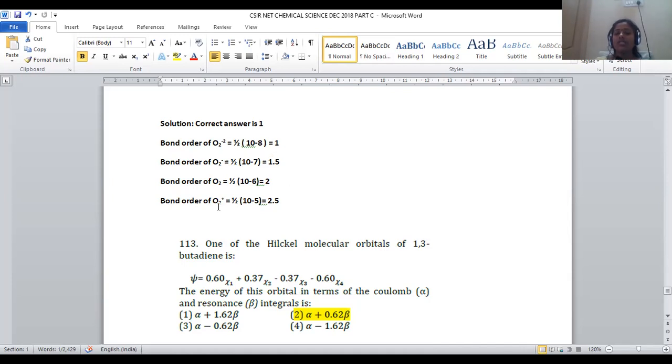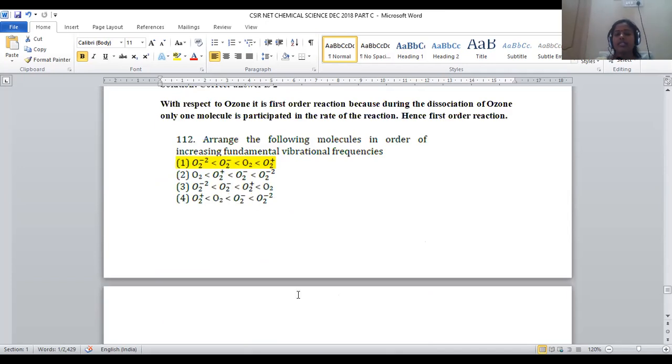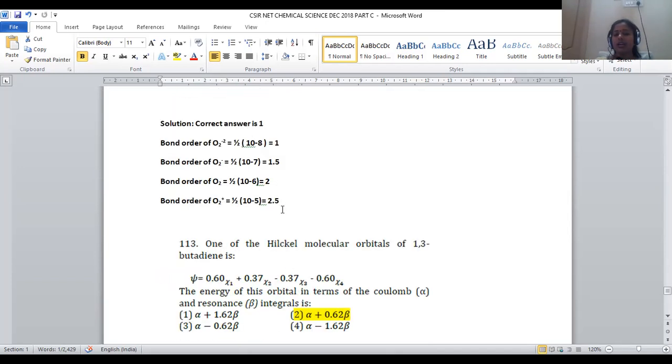Let us move on to O2 positive. When O2 positive is taken, what we have to do? From the molecular oxygen, one electron has been removed. Whenever an electron is removed from this molecular oxygen, the number of antibonding electrons will be reduced. So it will become 10 minus 5 only. 10 minus 5 by 2, it will be 2.5. Nothing but 2.5 bond order will be there. 2 oxygen atoms joined by 2.5 bonds. So here, its stretching frequency will be still higher.